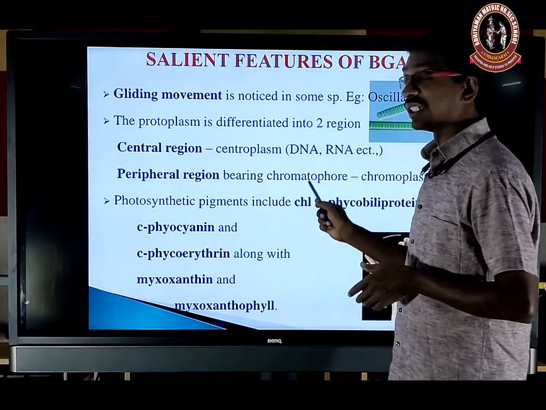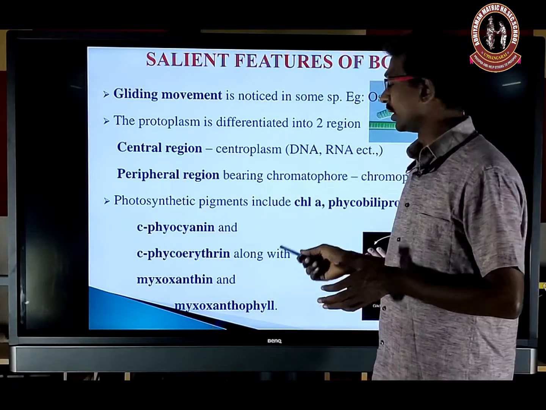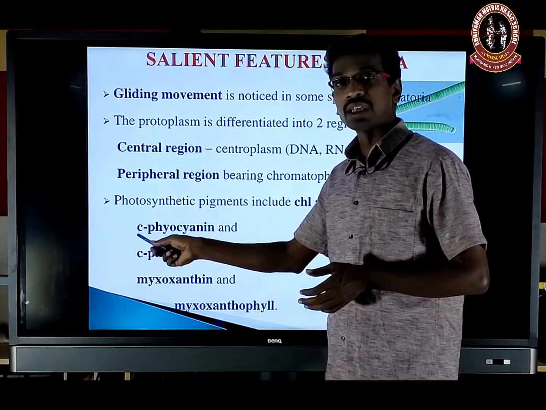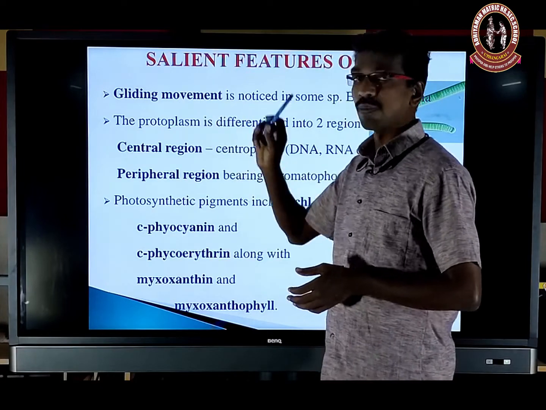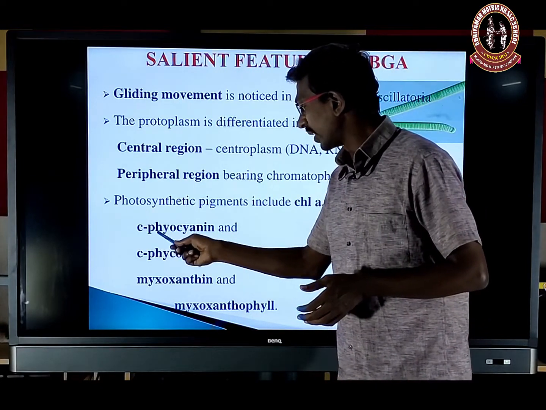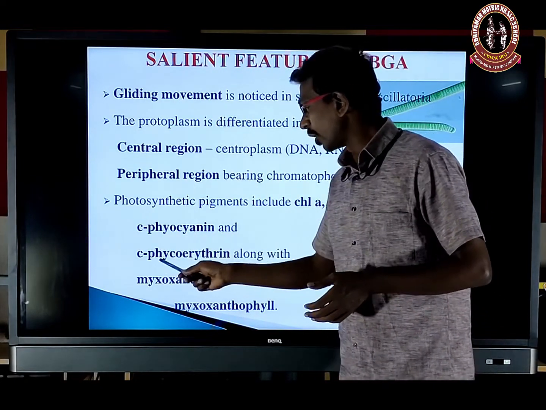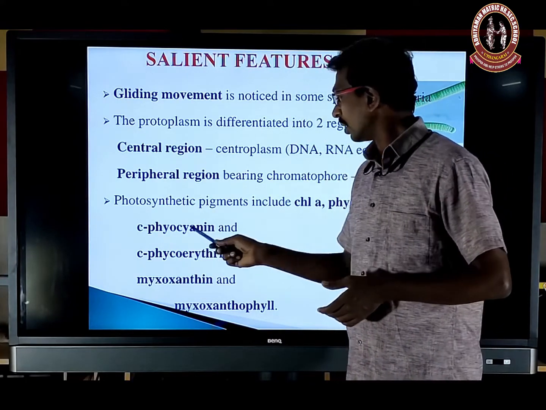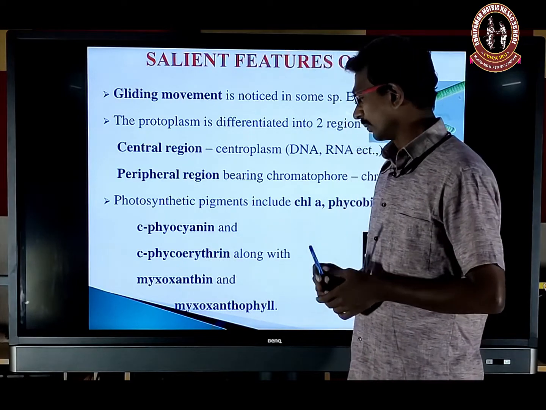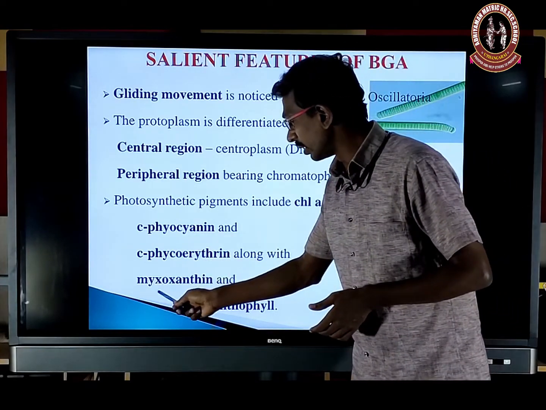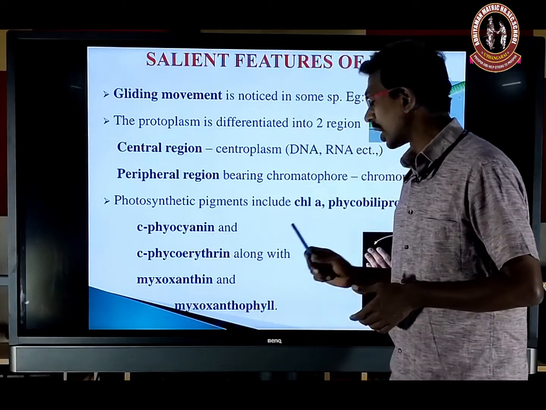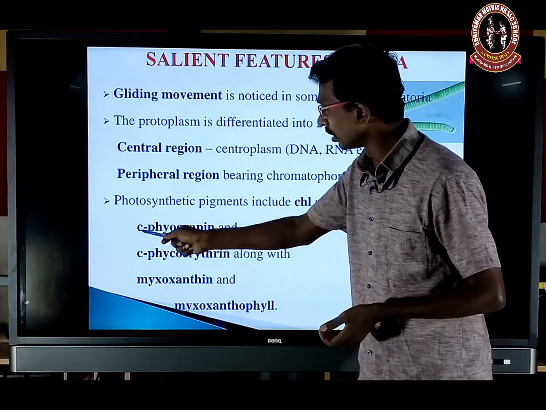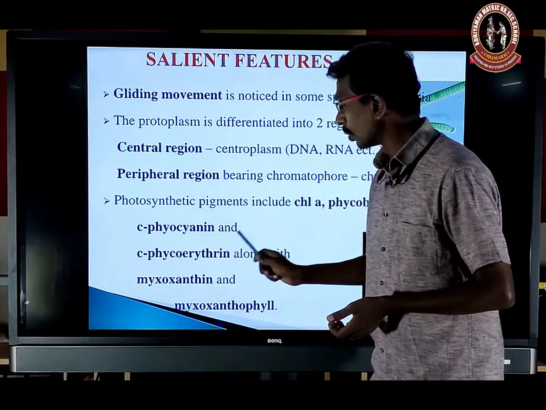The photosynthetic pigment chlorophyll is very common. And the pigments C-phycocyanin, C meaning cyanophyceae or cyanobacteria, and C-phycoerythrin. Phycocyanin gives the blue color and phycoerythrin gives the red color. Along with them are myxoxanthin and myxoxanthophyll. So chlorophyll is very common along with phycocyanin and phycoerythrin.